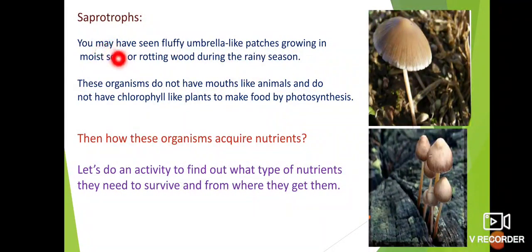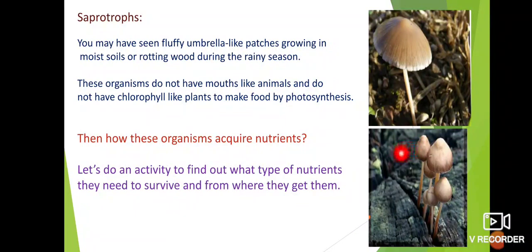You may have seen fluffy, umbrella-like patches growing in moist soils or rotting wood during the rainy season. Yes, you observe these organisms during the rainy season, and these mushrooms grow in dirty or moist soil and on some wood also.